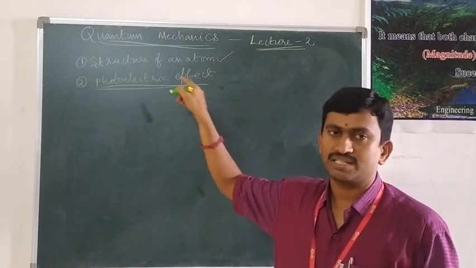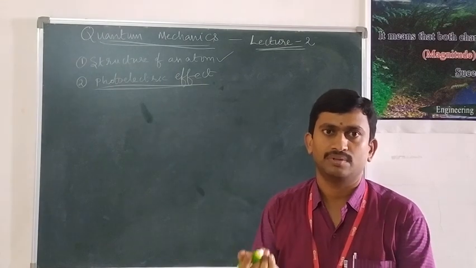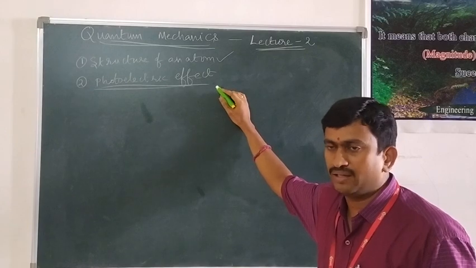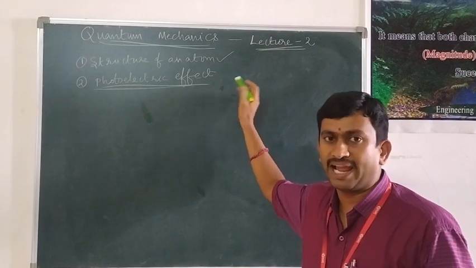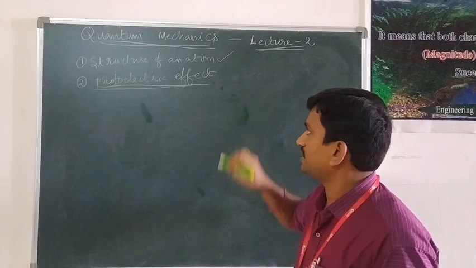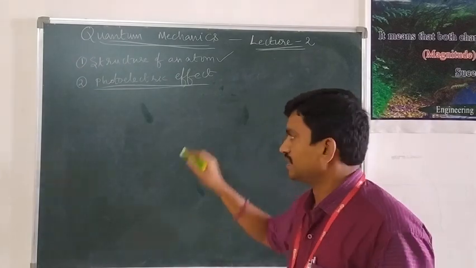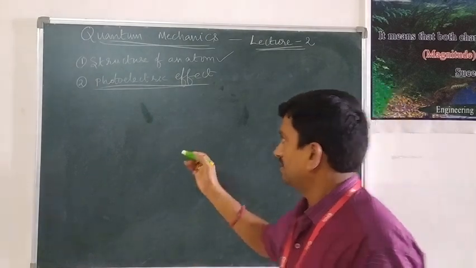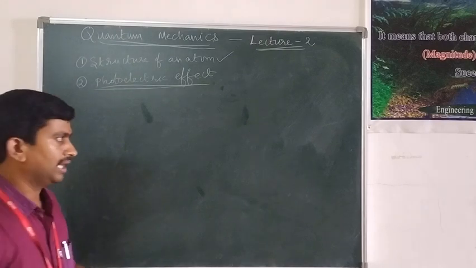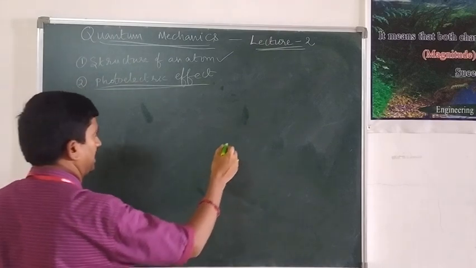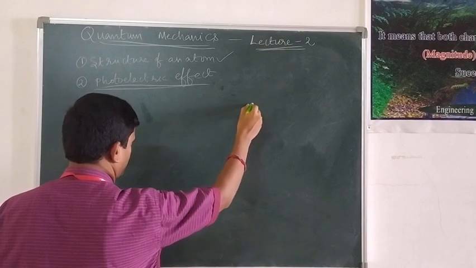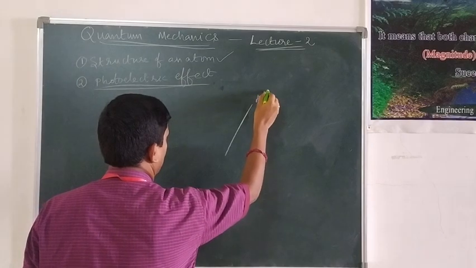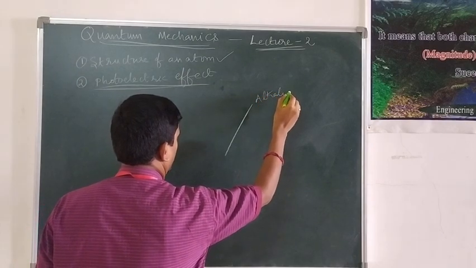But after the invention of quantum theory by Planck, Albert Einstein applied Planck's quantum theory to explain this photoelectric effect. This photoelectric effect was successfully explained by Einstein. According to Einstein, one photon is completely absorbed by the electron when it is incident on the photometal or alkali metal. For example, this is an alkali metal or photometal.